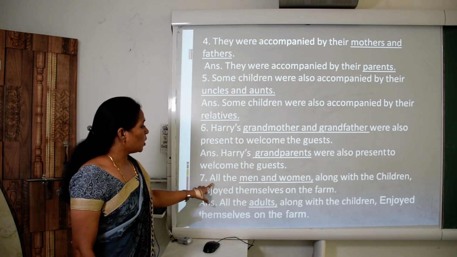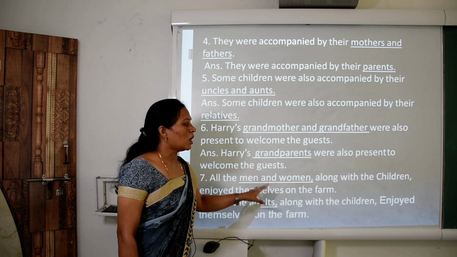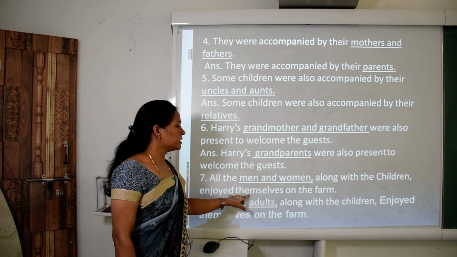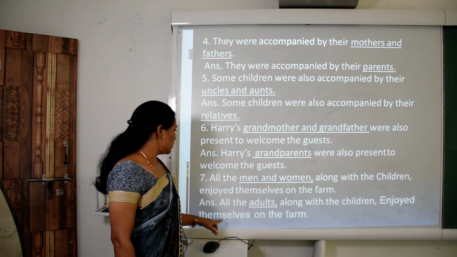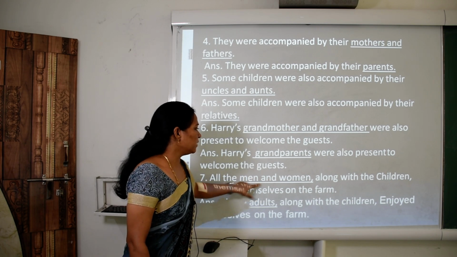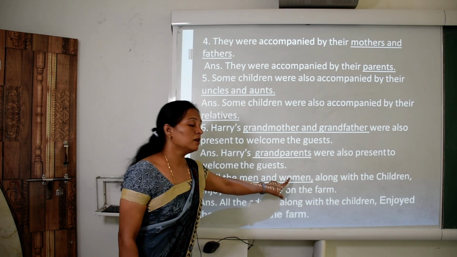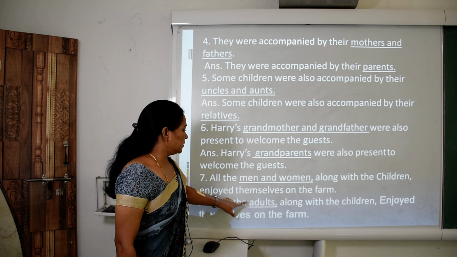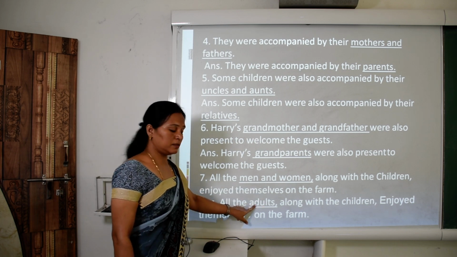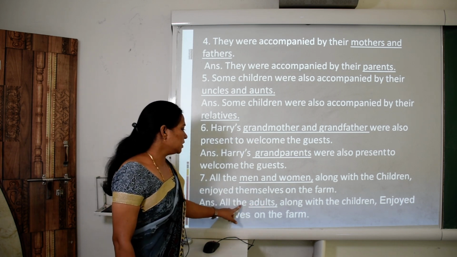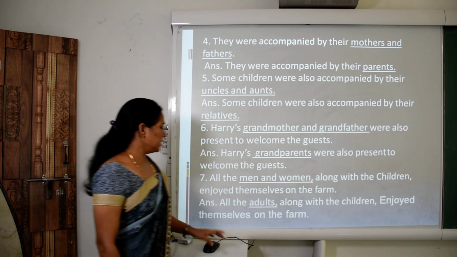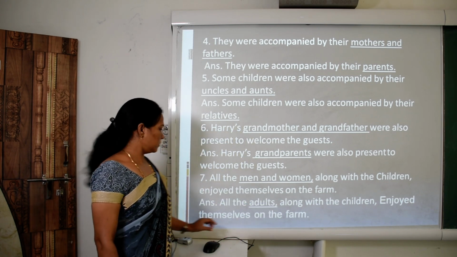Seventh number, all the men and women along with the children enjoyed themselves on the farm. So men and women, what is men and women? Masculine gender and feminine gender. Men and women change to adults. So the answer is: all the adults along with the children enjoyed themselves on the farm.